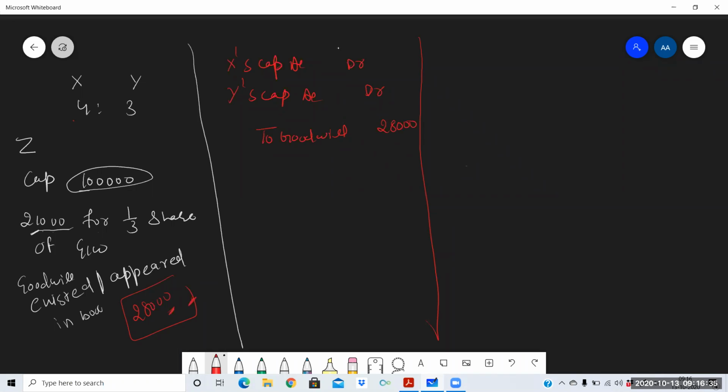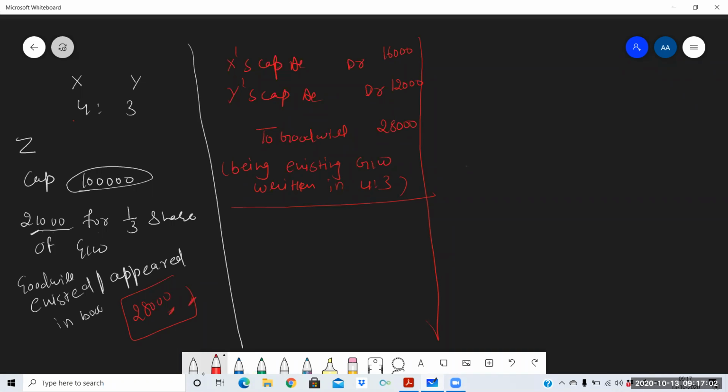So divide this goodwill in 4:3 ratio, and I think the answer will be 16,000. 4 fours are 16 and 4 threes are 12. Okay. And the narration will be: being existing goodwill written off in 4:3. This will be the narration.